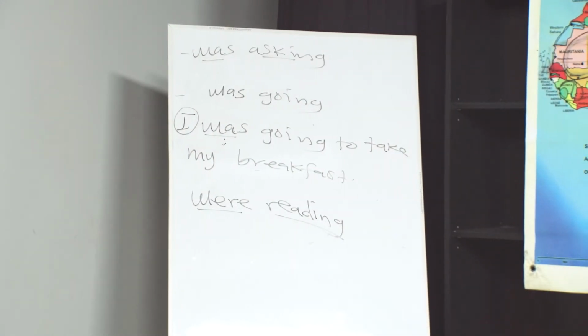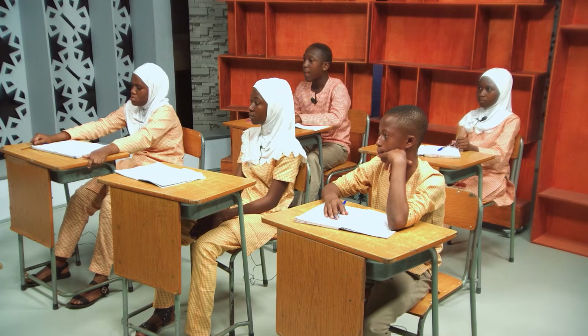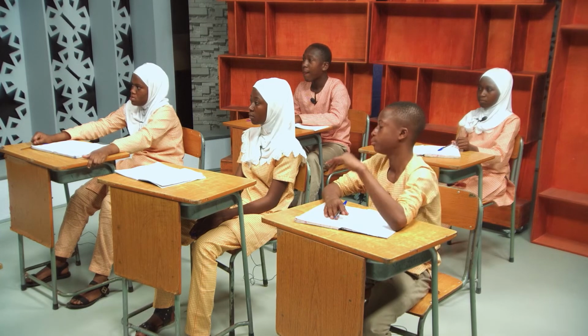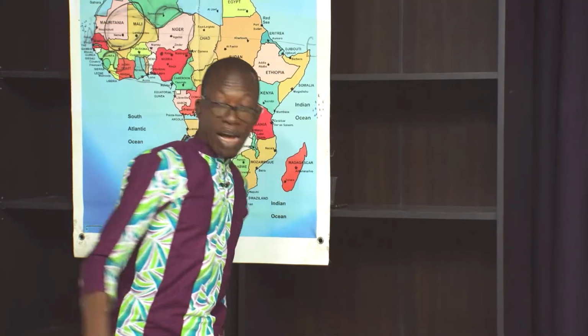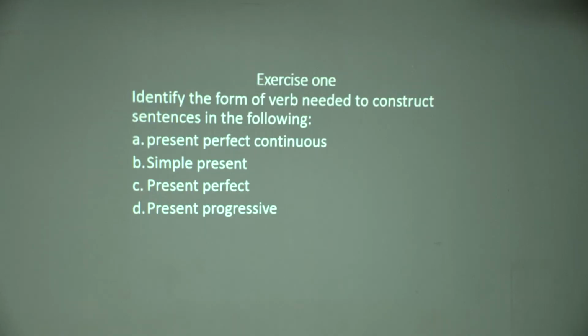We'll summarize our lesson here. And then what I want you to know, I had given you an assignment on this. It's very important for us to know whether we follow the lesson and we understand what is happening. In that assignment, the assignment we have on board, we're supposed to identify the form of verb that we have for the present perfect continuous, simple present, present perfect, and the present progressive. Just a form of verb. You are supposed to do this as an assignment, and I hope you have done that.